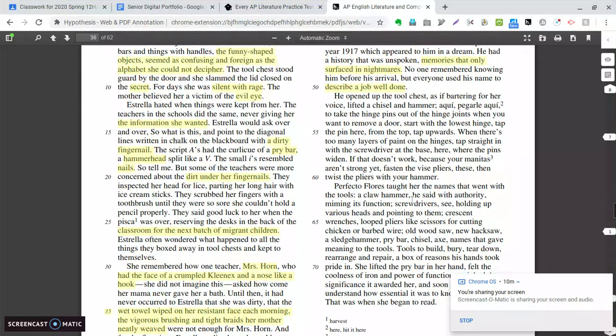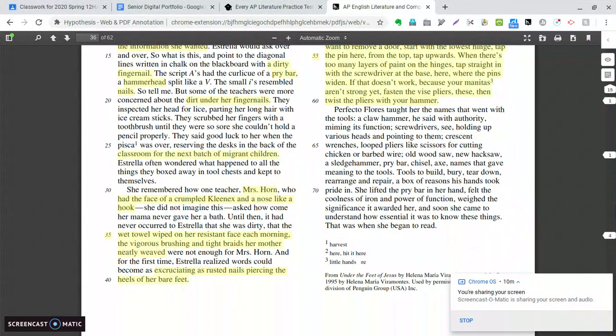Okay, so here, this is all dialogue that we get from Perfecto. And in this dialogue, he is teaching Estrella how to take care of a door, to take a door off of its hinges. And he's being very specific and explaining what each of the tools does. So he's giving each of the tools a purpose.